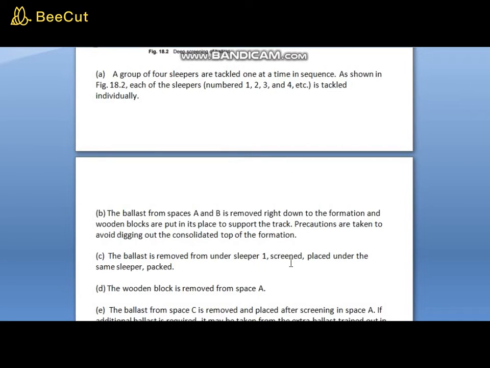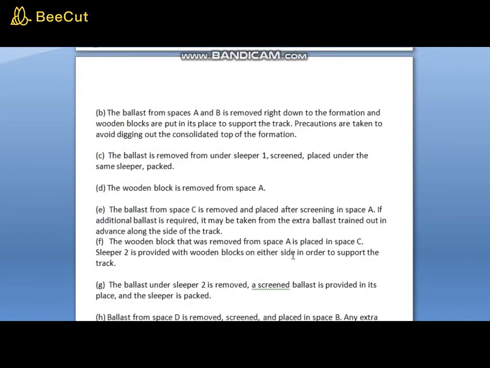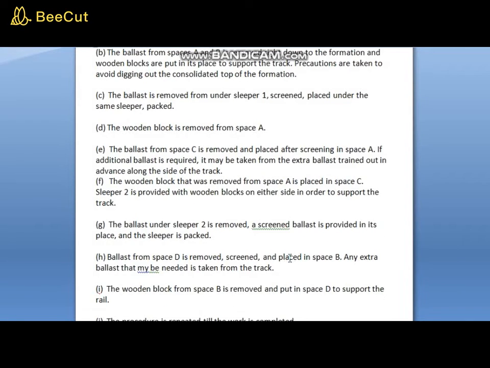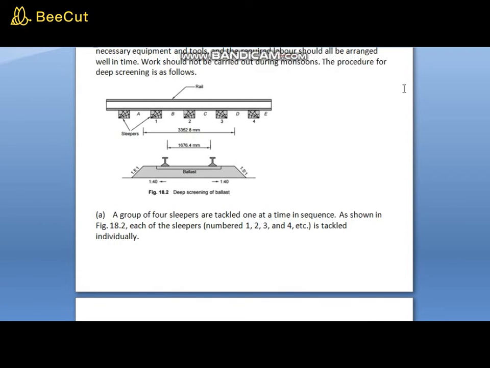The ballast from spaces A and B is removed right down to the formation, and wooden blocks are put into place to support the track. Precautions are to be taken to avoid digging out the consolidated top of the formation. The ballast is removed from under sleeper 1, and the screened ballast is placed under the same sleeper. The wooden block is removed from space A. We are talking about this.